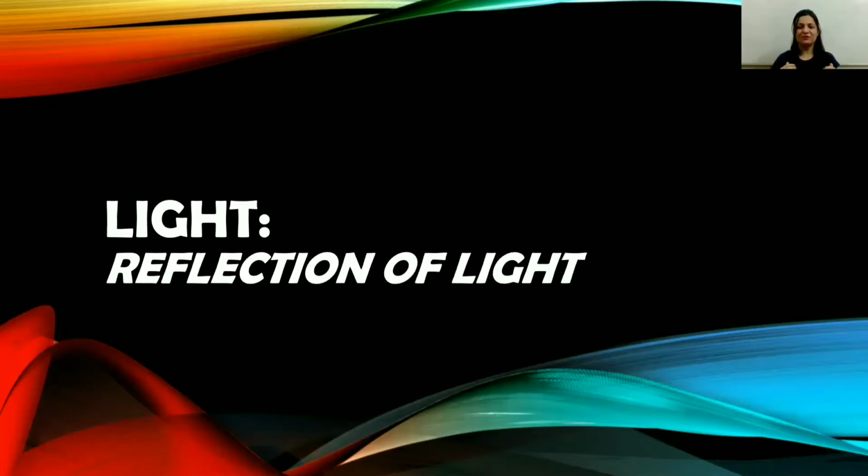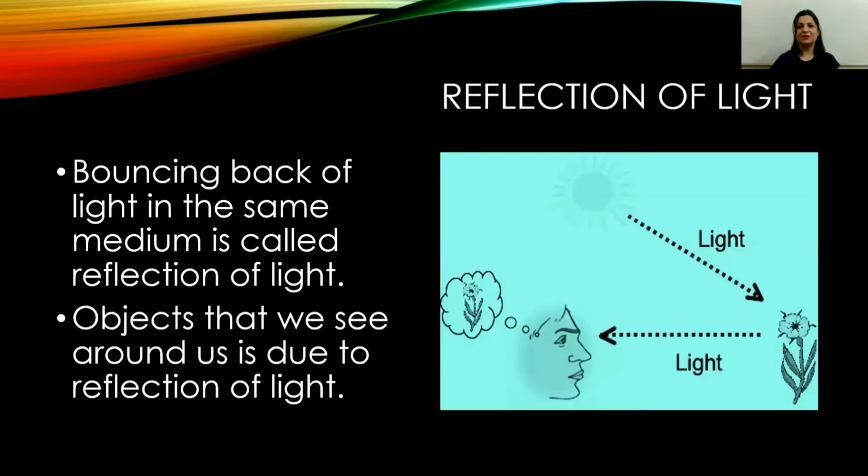See, the number of objects that we see around us is because of reflection of light. Let's take an example. When you throw a ball on the ground, it bounces back. Light has a similar feature. When light strikes a surface, it bounces back. And because of this bouncing back of light, we are able to see the things around us. Fine. And this phenomenon of bouncing back of light is known as reflection of light.